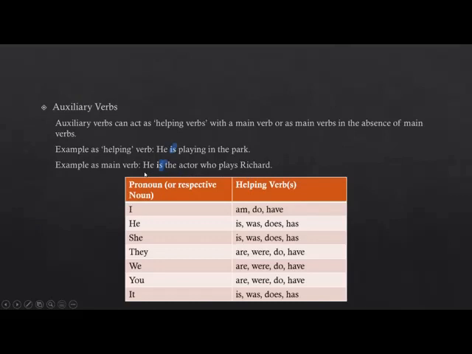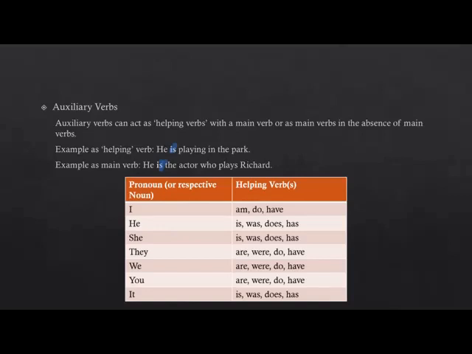In this sentence, the verb is what? The verb is. And there is no other verb in the sentence. The only verb in the sentence, for the subject he, is is. And in this sentence, the auxiliary verb is acting as a main verb. Now, helping verbs depend on the pronoun or the respective noun with which they correspond. So if you are using the pronoun I, the helping verbs that you can use with I are am, do, and have.